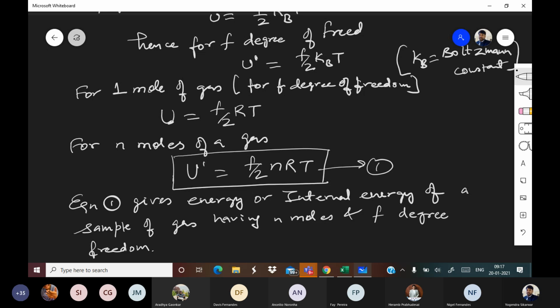Yeah. So please note that this is the most important formula related to internal energy of gas. Or you can say energy of gas, because there is no component which is potential. So all gas energy consists of kinetic energy only. Energy of a gas is totally, purely, only kinetic. All right.